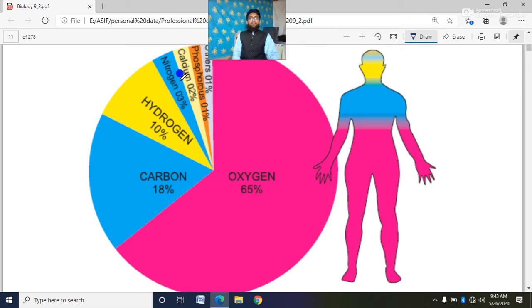Dear cadets, next, all other bioelements are present just 1%. These six elements are present in wide range, but all the other 10 bioelements are present only 1%.